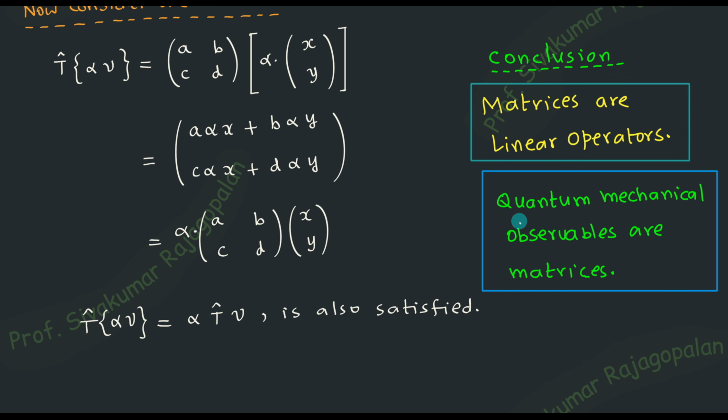This is the conclusion if you are going to merge the two statements. You have to combine these two. Quantum mechanical observables are linear operators. A matrix is also a linear operator. If you combine these two, the conclusion is that a quantum mechanical physical observable can be represented by a matrix. That means the Hamiltonian, for example, is an operator. You can always represent the Hamiltonian in the matrix representation if you want.